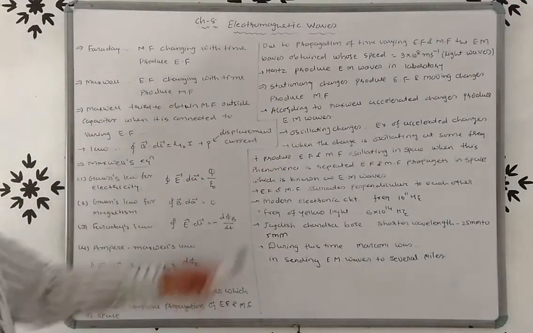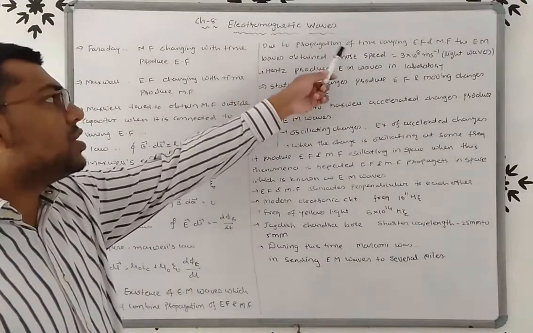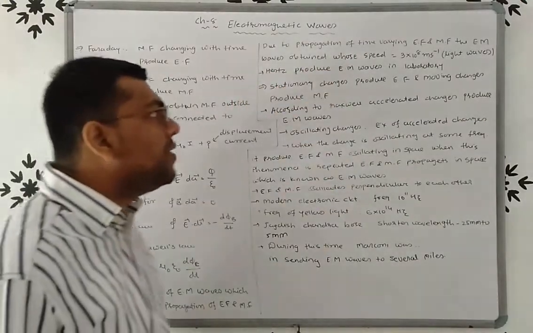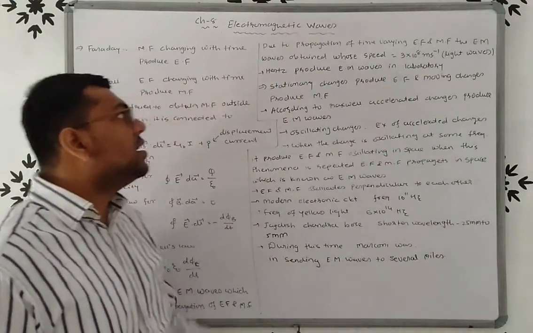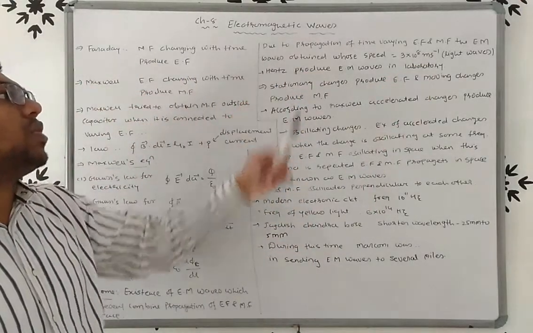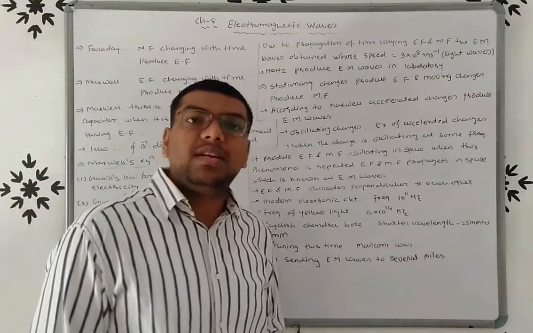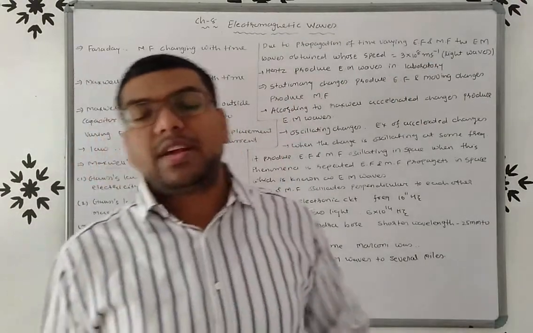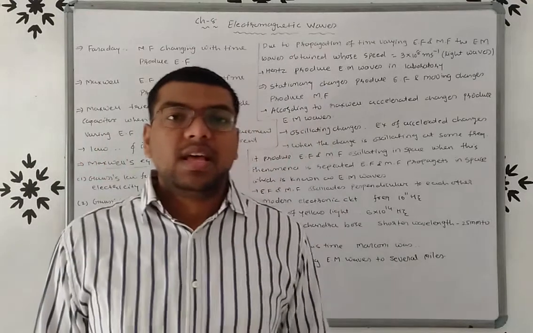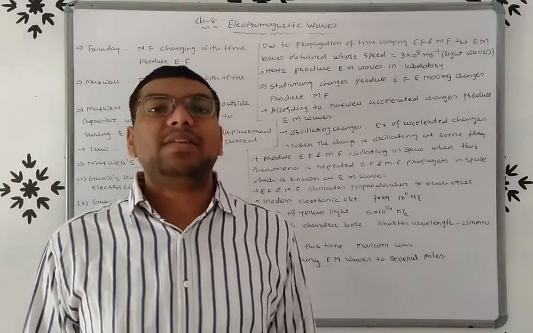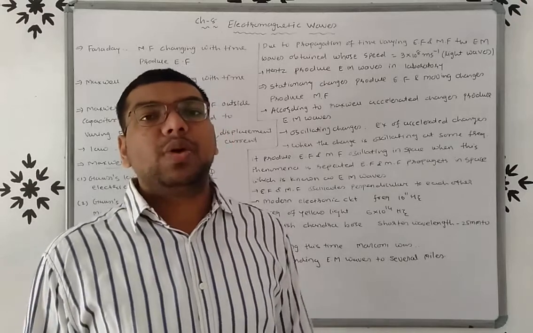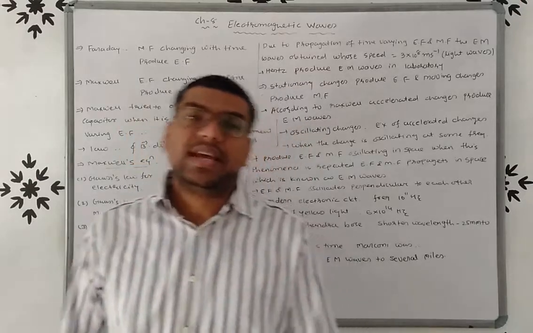So here, due to the propagation of time varying electric field and magnetic field, the EM waves are obtained, and we know that the speed of electromagnetic waves is equal to the speed of light waves, 3 into 10 raised to 8 meter per second, right?